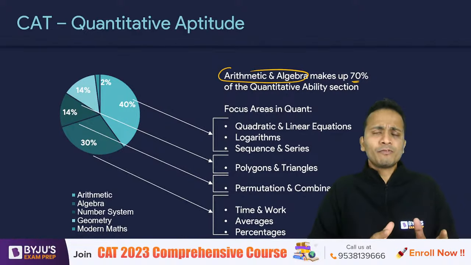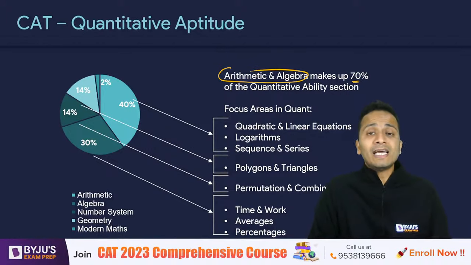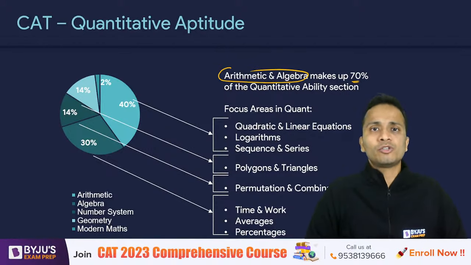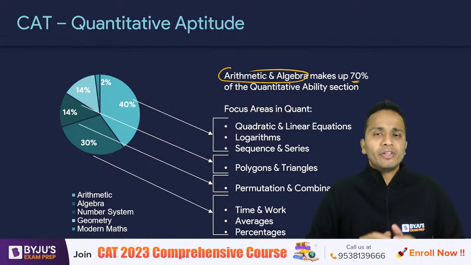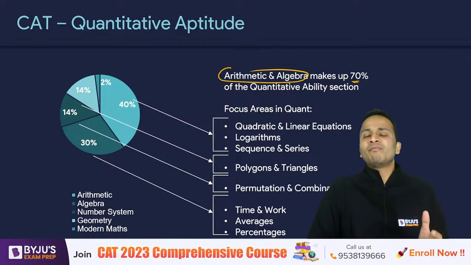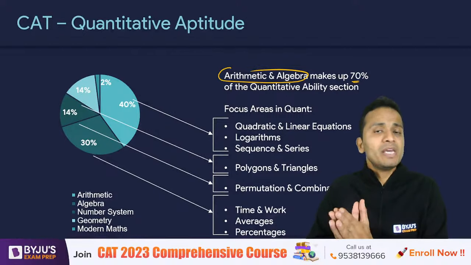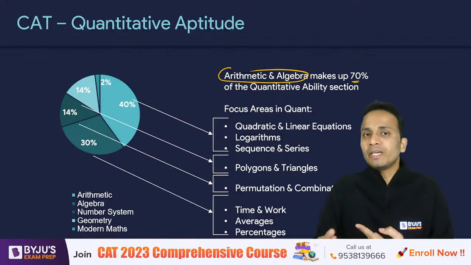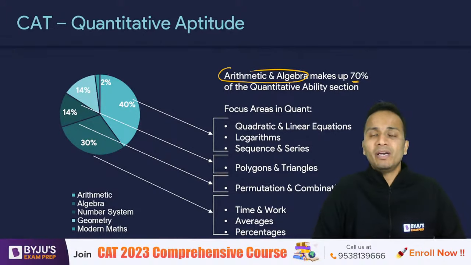Because whatever number of questions come from arithmetic and algebra, it's not necessary that you will be able to solve all these questions or the maximum number of these questions. There are some easier questions that may come from number systems, geometry as well as modern mathematics, which you may be able to attempt as compared to the questions that will appear from algebra or maybe arithmetic.